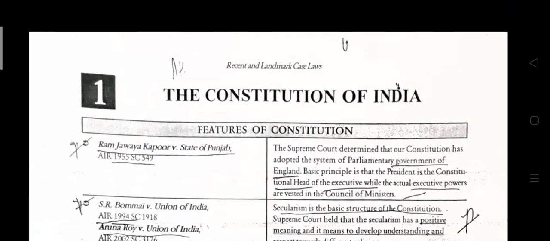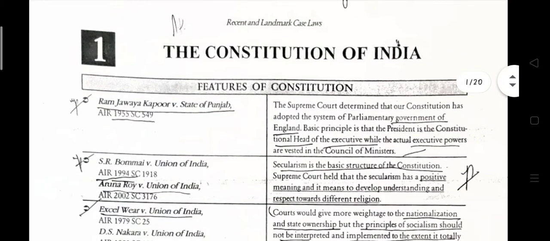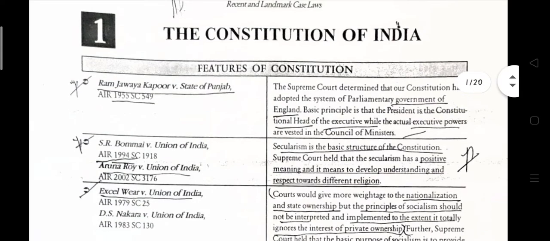Case law of the Constitution of India. Features of the Constitution. Ram Jawaya Kapoor versus State of Punjab, AIR 1955.